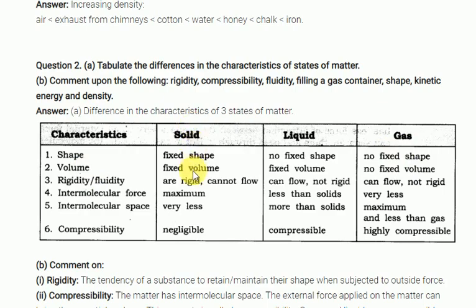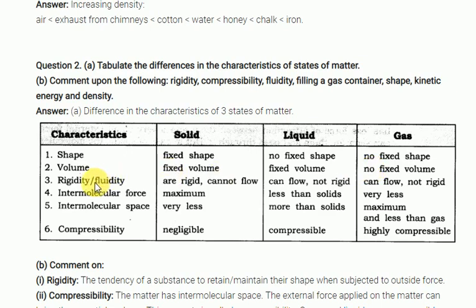You take one brick, its volume is fixed. For a liquid, it has a fixed volume only. We purchase 1 liter, 2 liters, 3 liters, liquid in liters only, with a fixed volume. Gas doesn't have any fixed volume. If it had a fixed volume, you could not talk about compressibility.